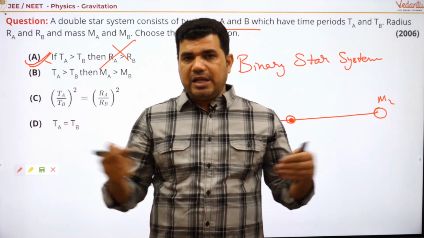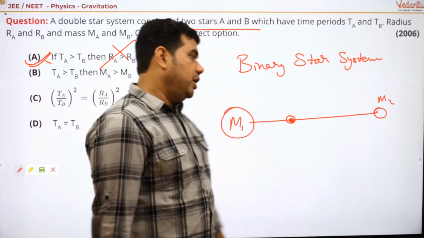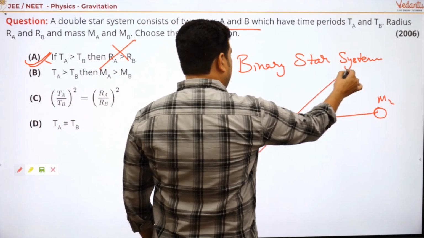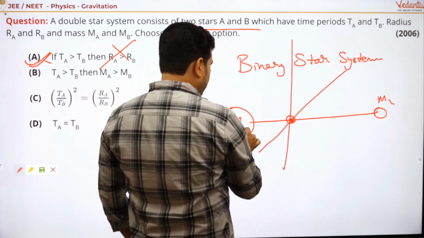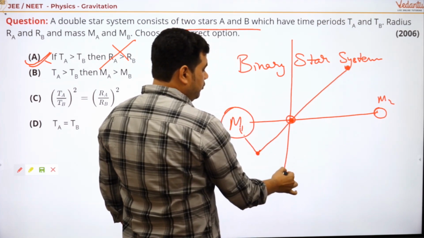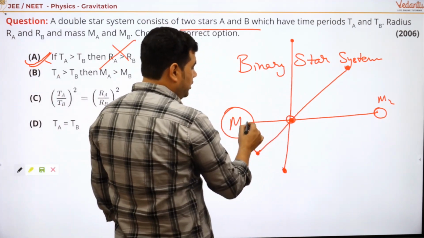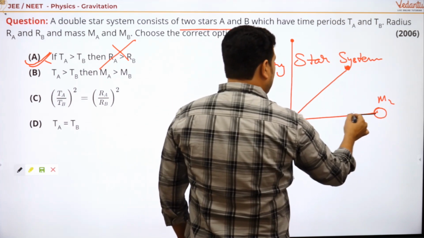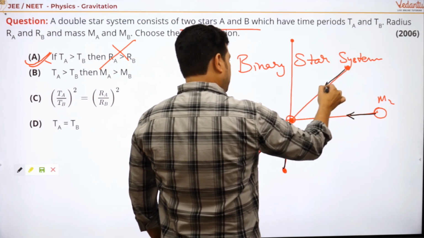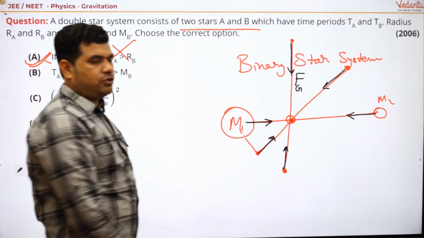That's why that gravitational force should always be directed towards the center, right? It is possible only when they are always in a straight line during revolution. Meaning when m1 is here, then m2 should be here. Only in this manner is the force always towards the center. That force is gravitational attraction.